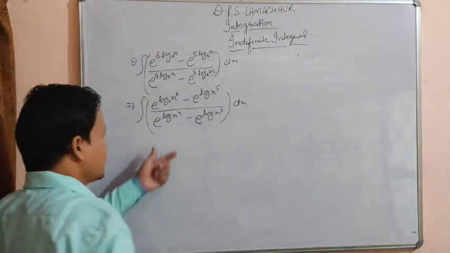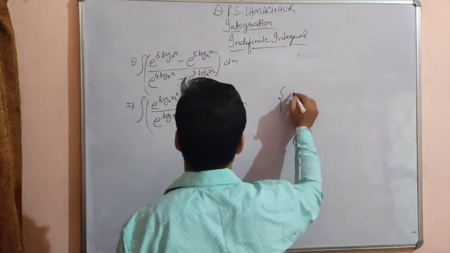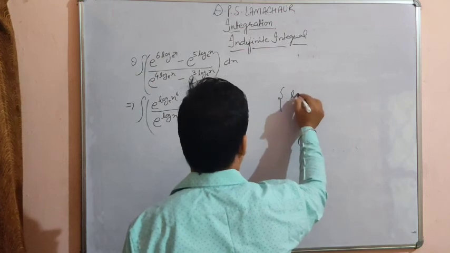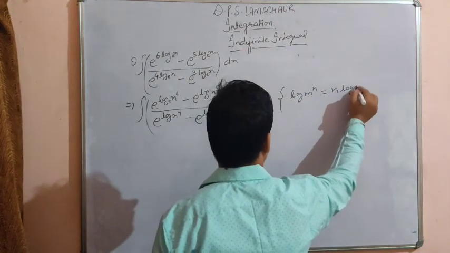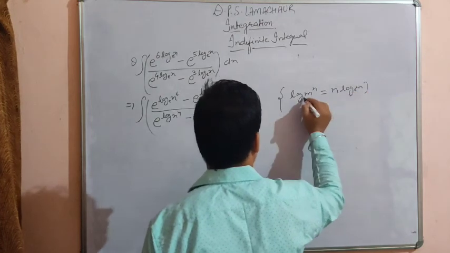What formula we have to use here? We used the formula log m to the power n is equal to n log m. Here base is e. Okay. Now